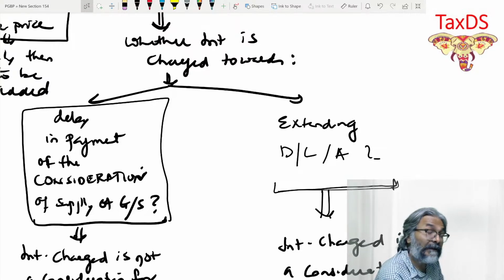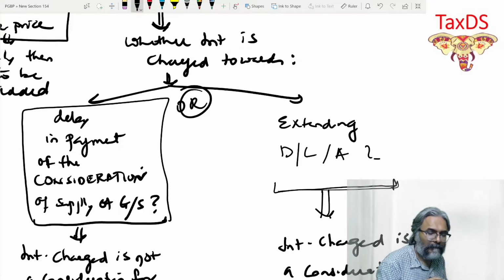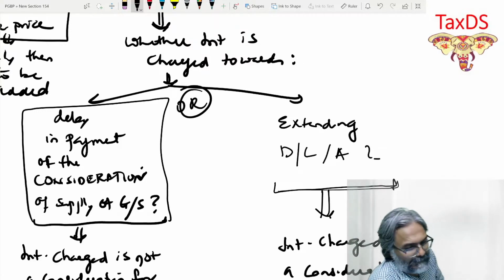And what is on the right hand side? Extending deposits, loans, and advances.